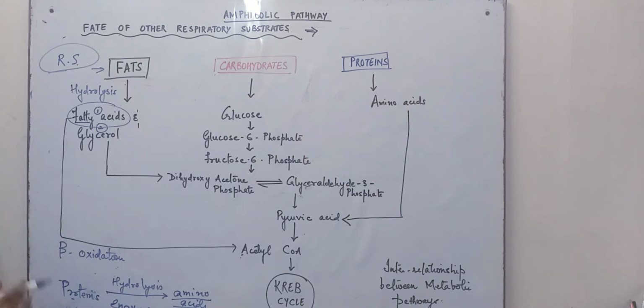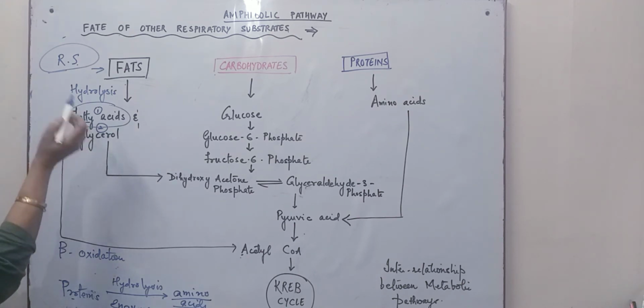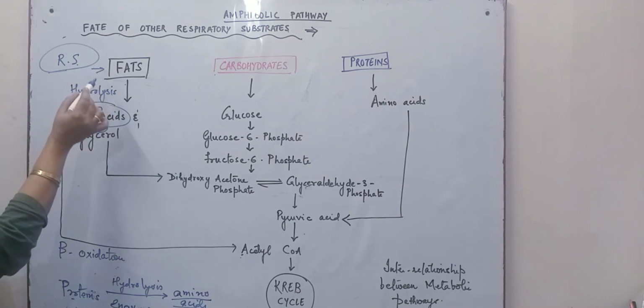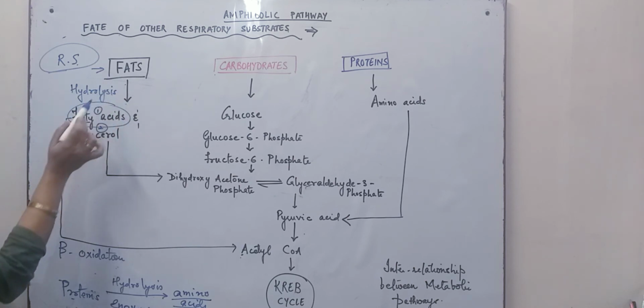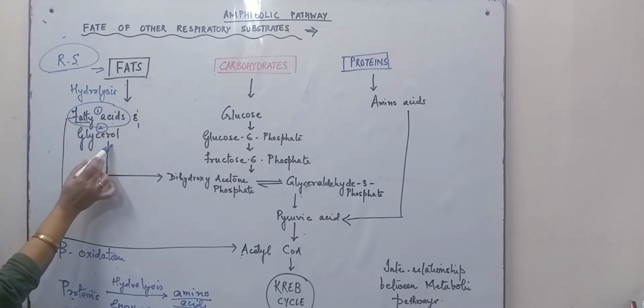This we have studied. Fats and proteins are accessory respiratory substrates, because respiratory substrates are not purely carbohydrates or purely proteins or fats; it's a combination of all. Fats will undergo hydrolysis to produce fatty acids and glycerol.